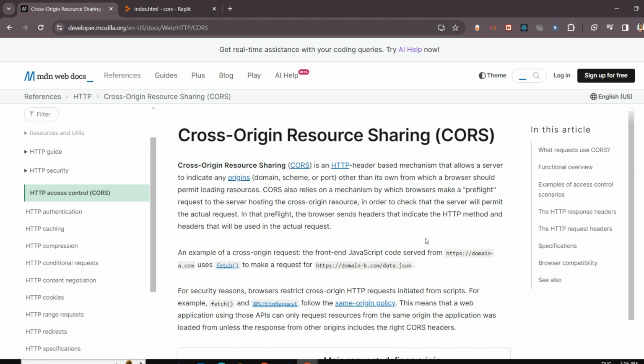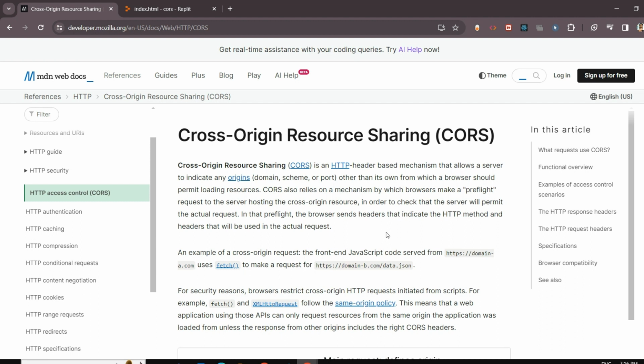Without it, any website could ask for information or use things from any other website without asking, and that could cause chaos, right? Because, for example, let's say you have a website and a lot of other websites are trying to make requests to it. Then at some point your server will crash, right? Because a lot of requests are incoming, and also you don't want to allow every website to make requests to your server. So this is where CORS comes into the picture.